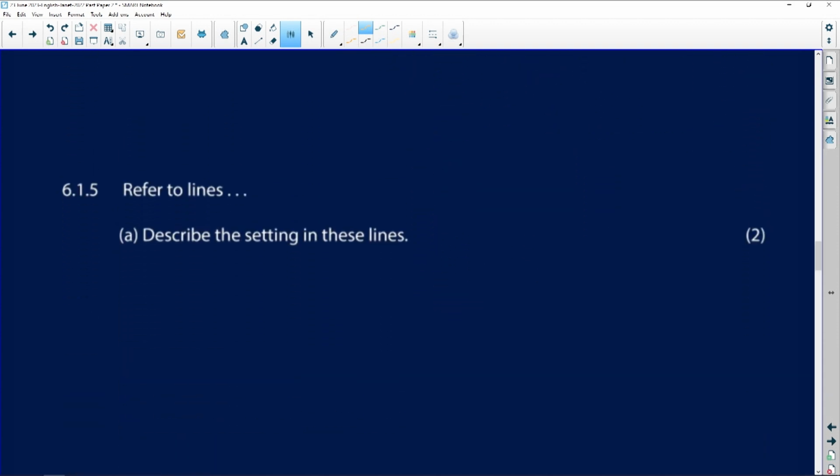Right, setting. Many poems have settings. So if we're in the grasshopper and the cricket, the setting is summer and the place is outside in the countryside, listening to the sound of the grasshopper.